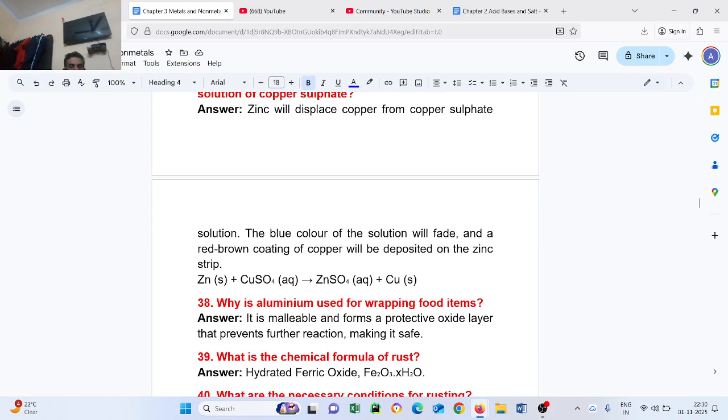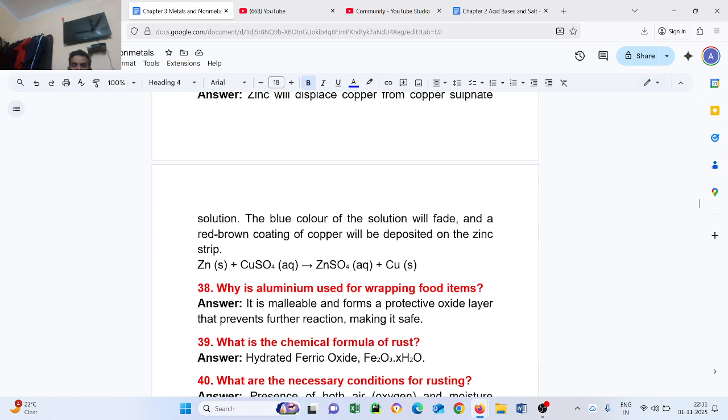Question number 38. Why is aluminum used for wrapping food items? Answer. It is malleable and forms a protective oxide layer that prevents further reaction, making it safe.